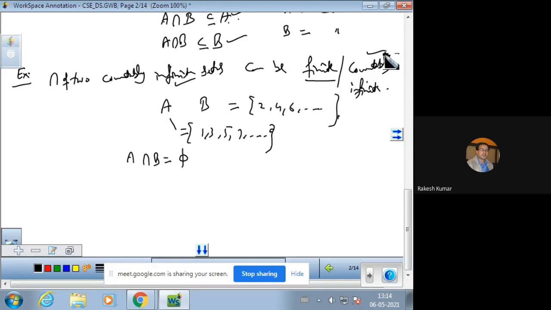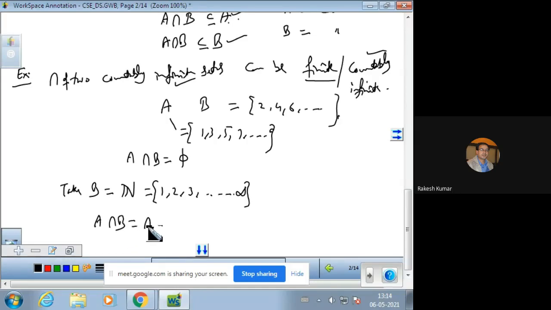Now the second case, countably infinite: take the set B as the set of naturals, 1, 2, 3, and so on up to infinity. Then A intersection N, where A is the odd naturals, comes out to be 1, 3, 5, 7, and so on. So this set is obviously a countably infinite set.